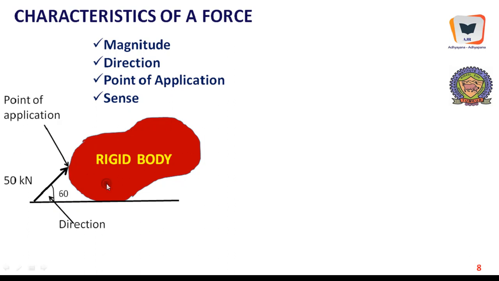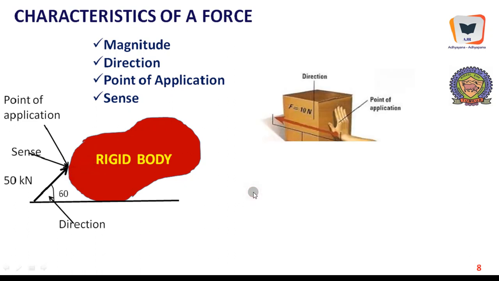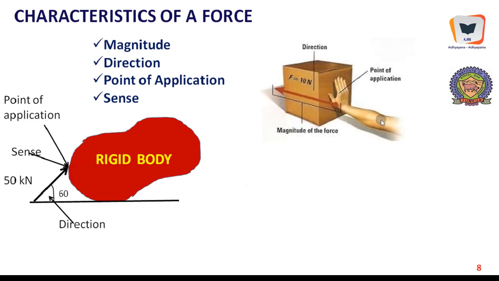This is the point of application. And the sense is whether it is pulling or whether it is pushing. As far as this is concerned, it is trying to push this particular rigid body. And here is another example, and here this is the point of application. This person is trying to push this box along the horizontal direction. Therefore, he is creating a force of 10 Newton along the horizontal direction. This is the magnitude of the force.